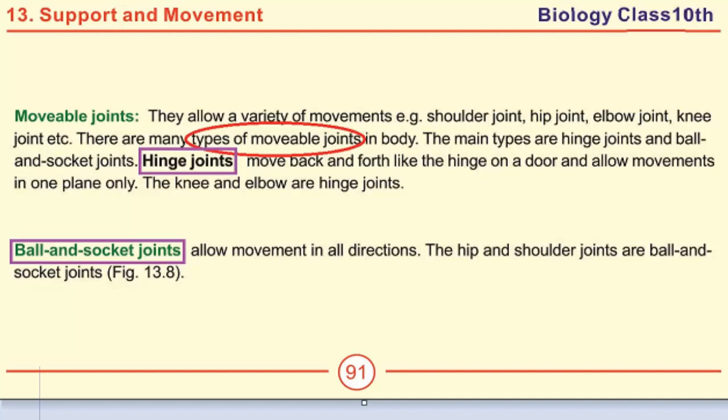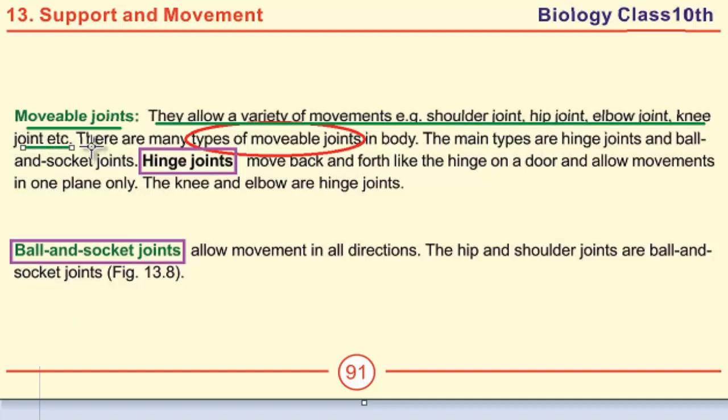Inshallah. Today we are continuing the topic of types of joints which we discussed a little in the previous video. Now we would discuss the movable joint, which is one of the types of joints. The question arises over here: define movable joints, give examples and write its types. Movable joints allow a variety of movements, for example, shoulder joint, hip joint, elbow joint, knee joint, etc.